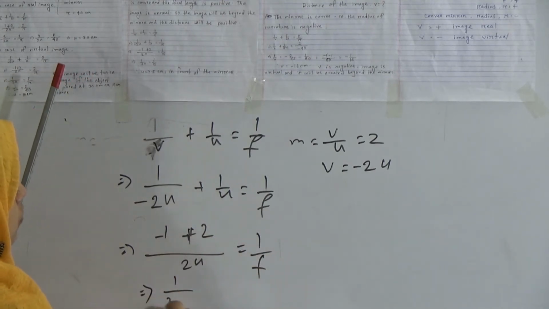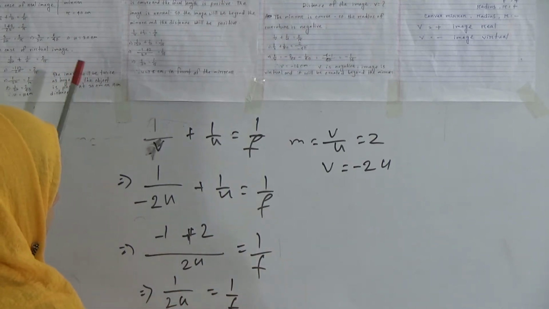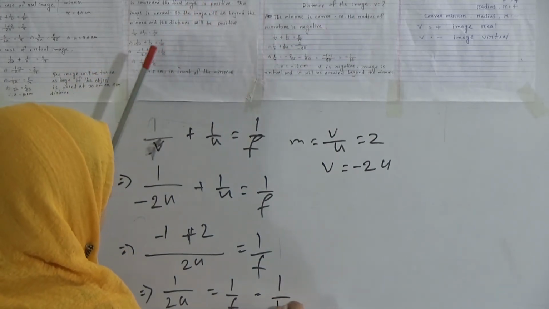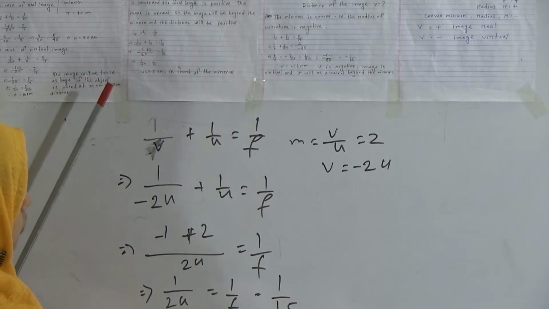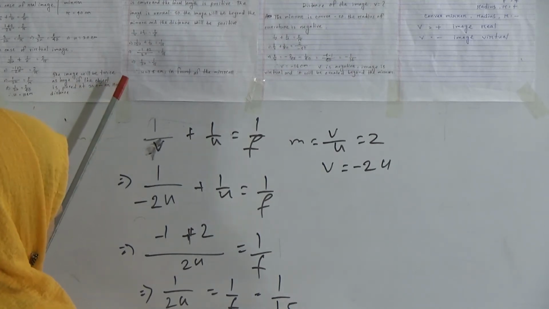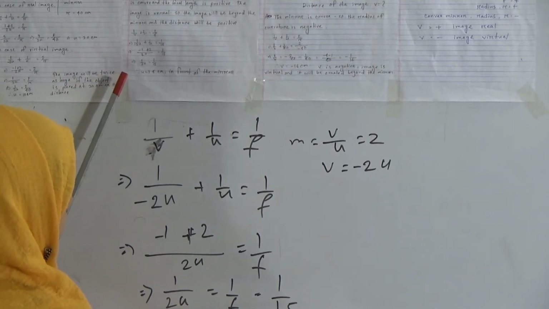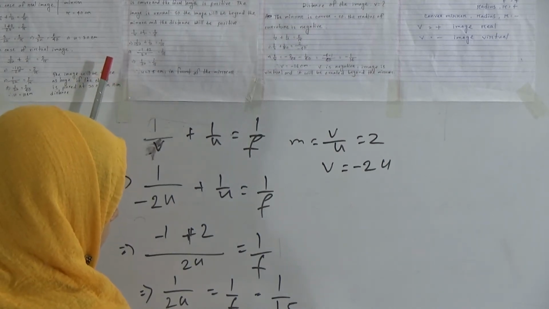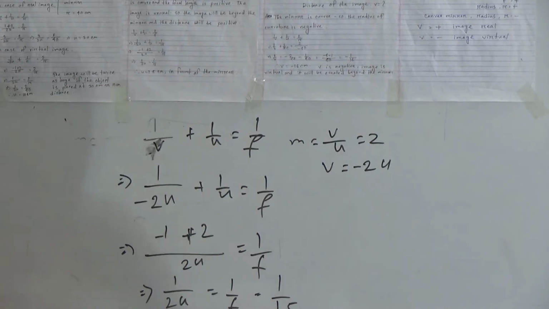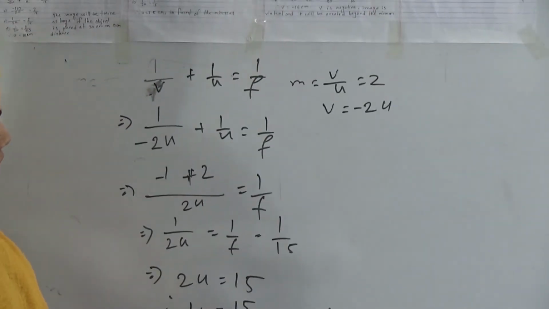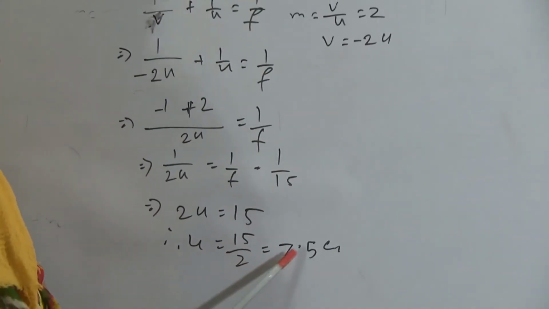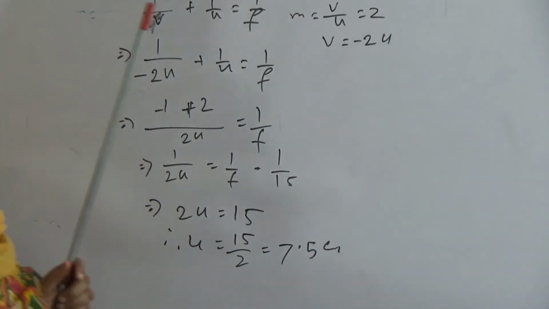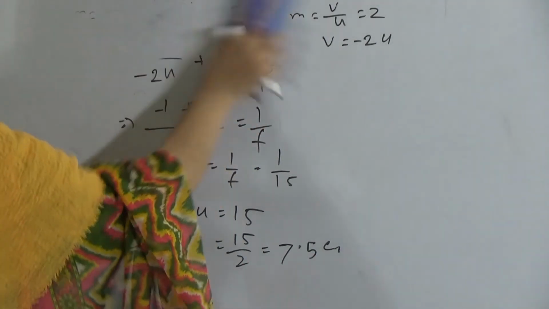1 divided by 2u equals 1 by f, and the value of f is 15. So 2u equals 15, so u equals 15 divided by 2, that means 7.5 centimeters. So the object will be 7.5 centimeter in front of the mirror. Now we will solve problem number 5.